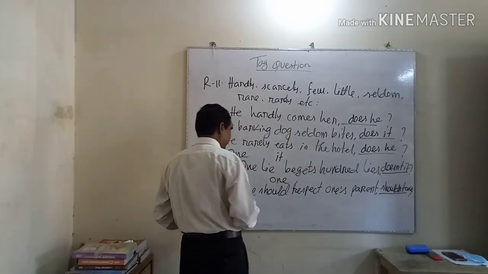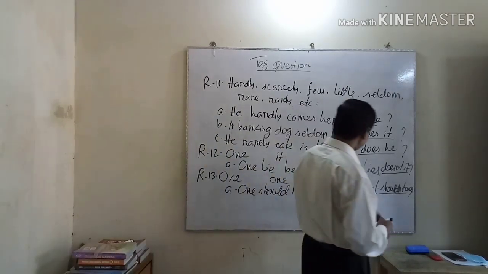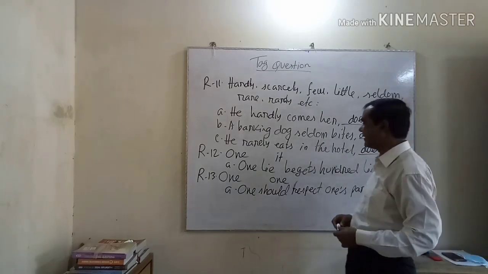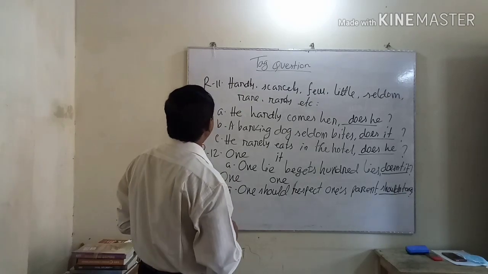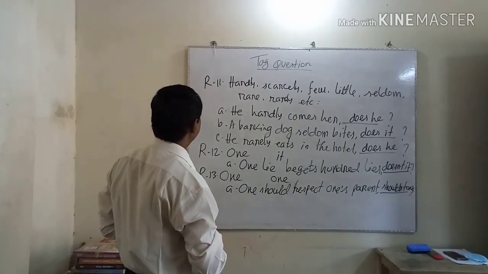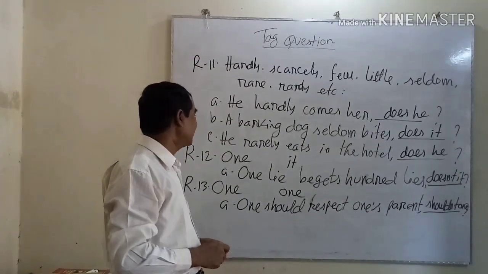That means one should respect one's parents. Shouldn't one. Okay? I think you will make better position of your text question chapter if you follow the rules and try to make more and more examples by using the rules.